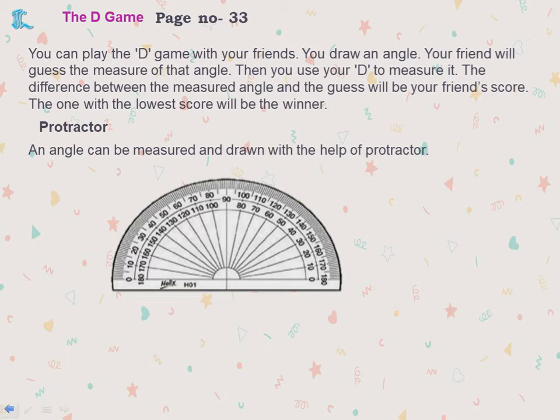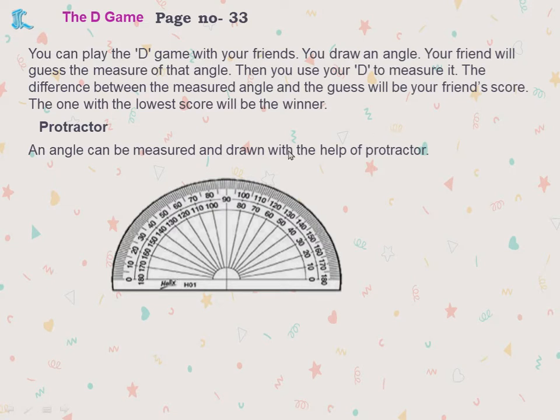Then you use the D to measure it. The difference between the measured angle and the guess will be your friend's score. Now this they have given you as a game, but to measure the angle we use a protractor, children. What do we use? Protractor. This is the protractor, and you have seen this in your geometry box.